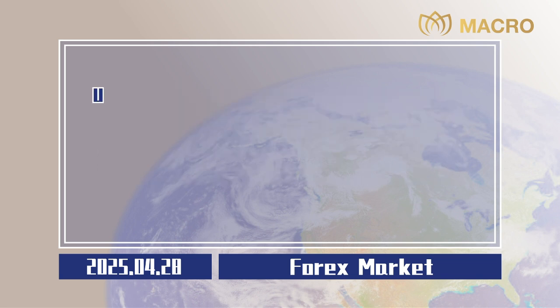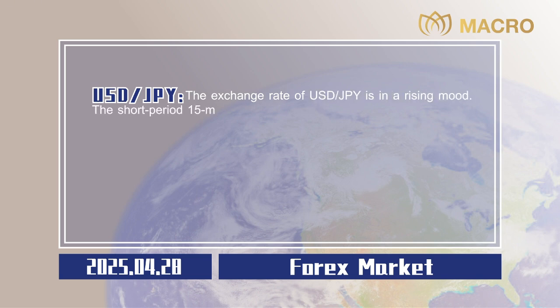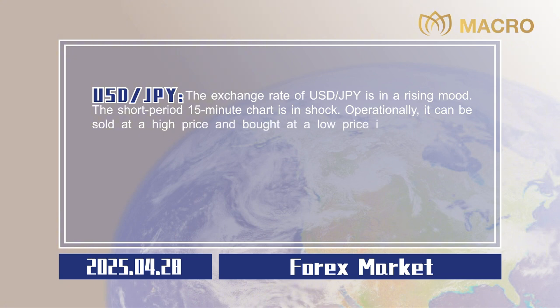0.0020. US dollar to Japanese yen. The exchange rate of US dollar to Japanese yen is in a rising mood. The short period 15-minute chart is in shock. Operationally, it can be sold at a high price and bought at a low price in the interval of 143.21 to 144.03.